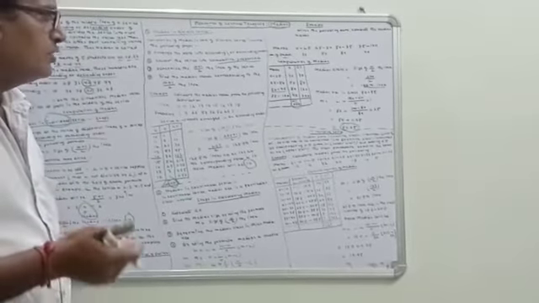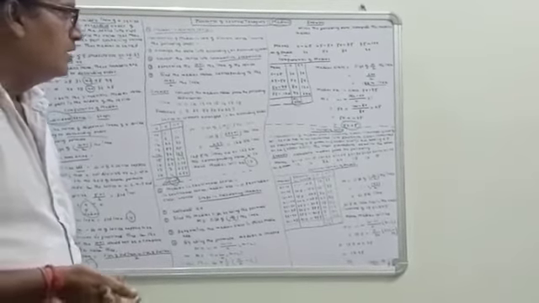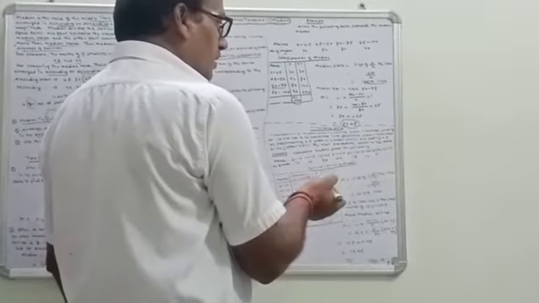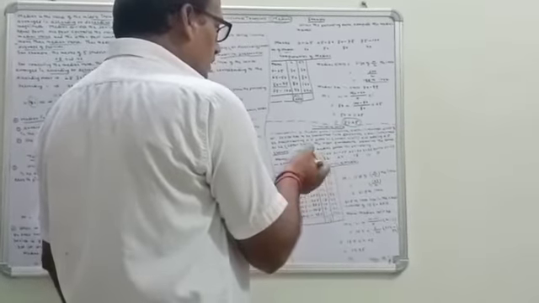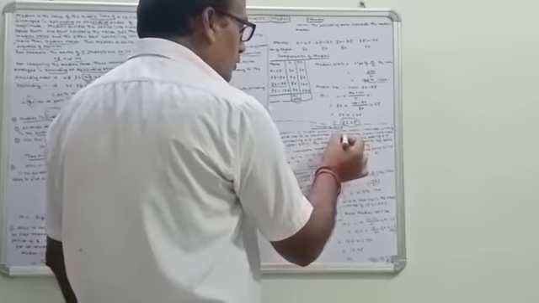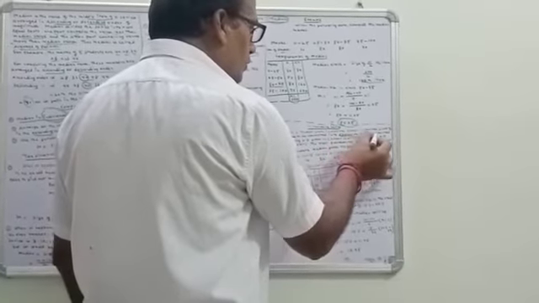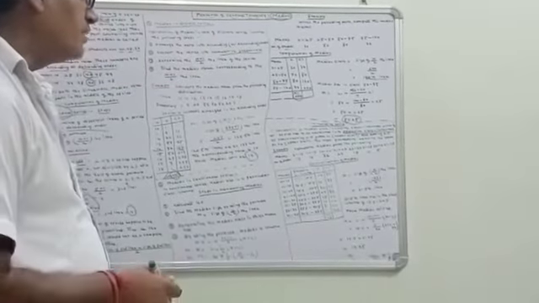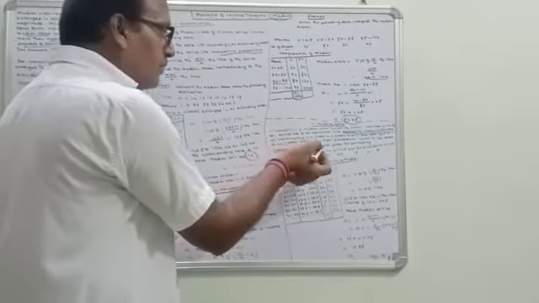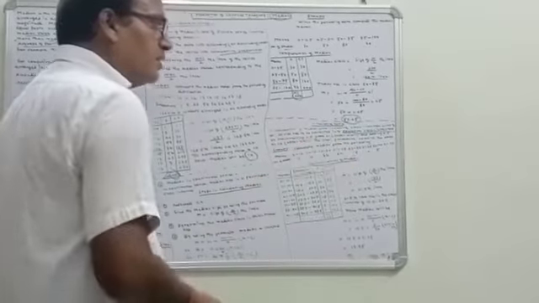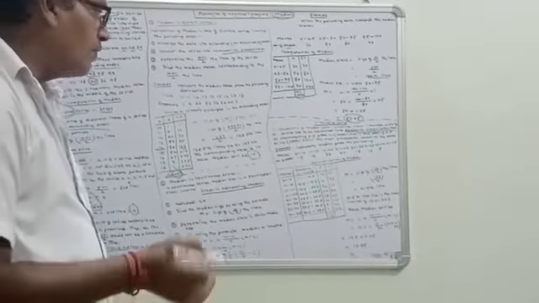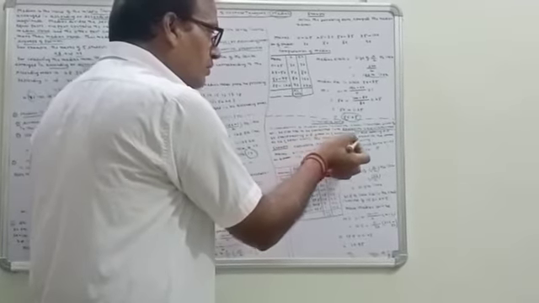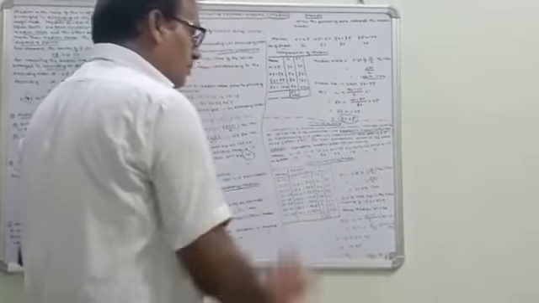Now in an inclusive series, in calculation of median from the inclusive class interval, first of all, the series has to be converted into exclusive class intervals by subtracting 0.5 from L1, the lower limit, and adding 0.5 to L2, the upper limit, and the rest of the procedure remains the same.